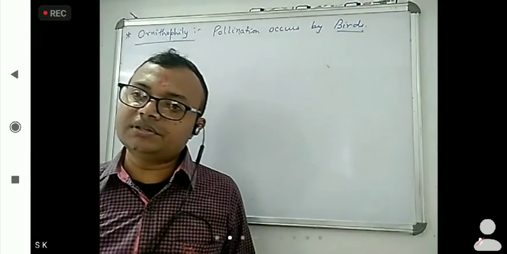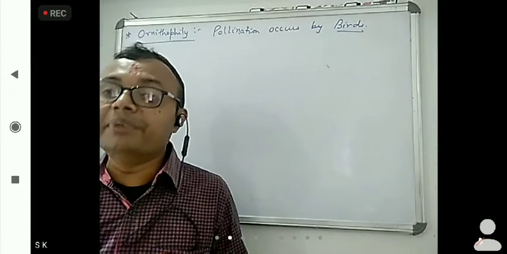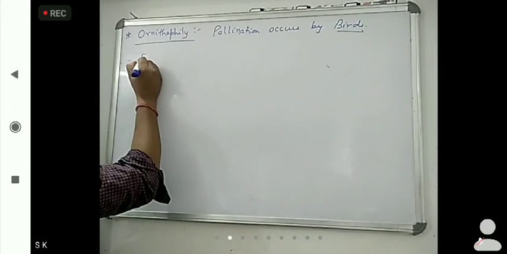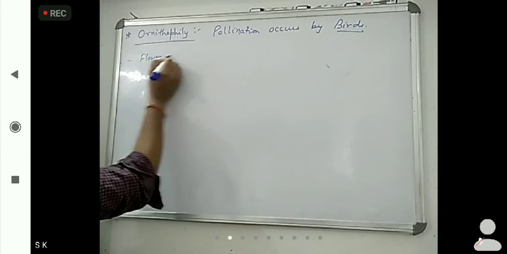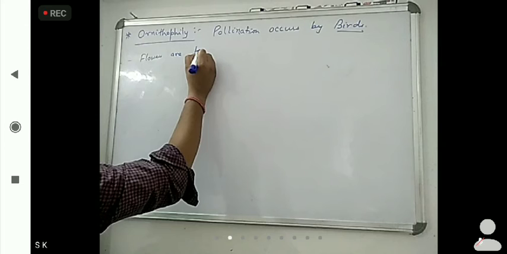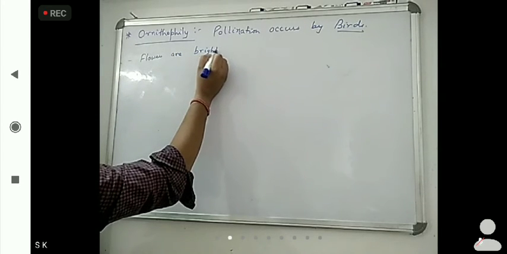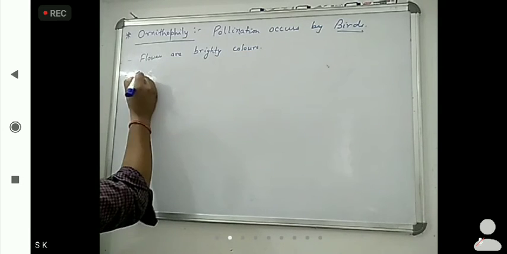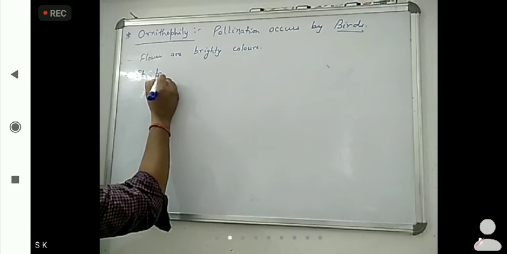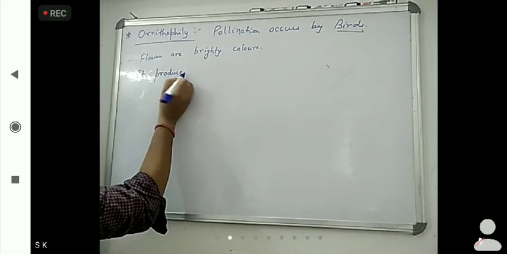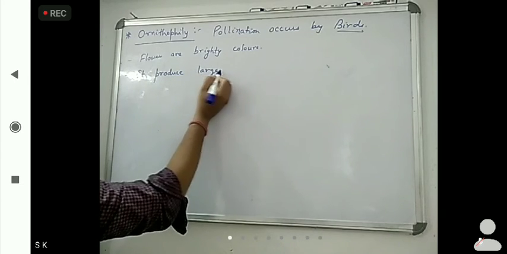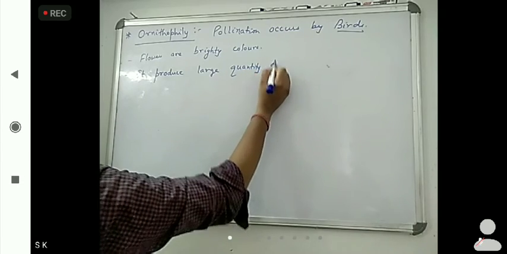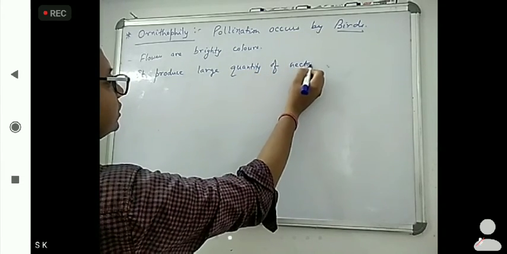So pollination by birds is known as ornithophily. Here what happens? Flowers are brightly colored. They produce a large quantity of nectar.